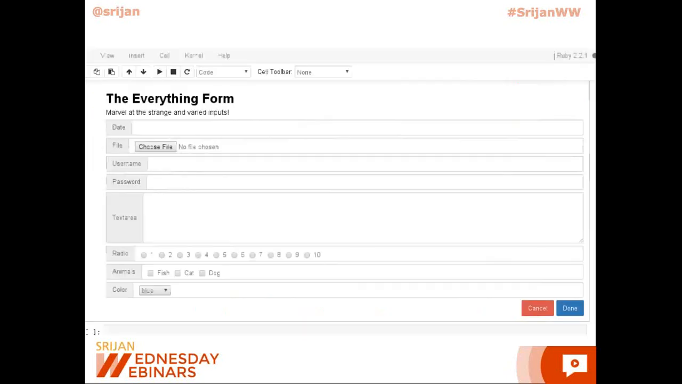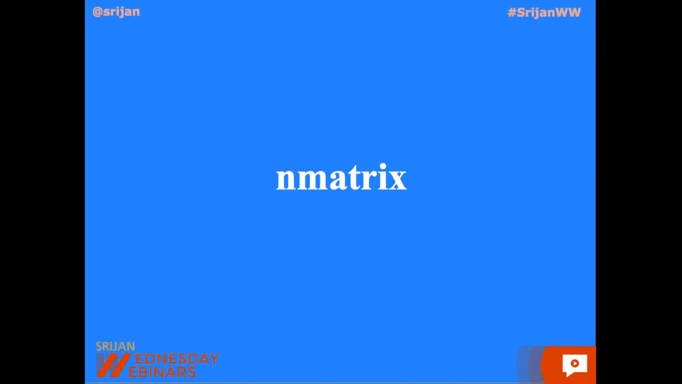iRuby is also useful for receiving any sort of data from your users, and you can create forms right inside iRuby and accept input from your users, which you can then feed into any Ruby scripts that you might have. The next gem that we'll go through is called NMatrix.